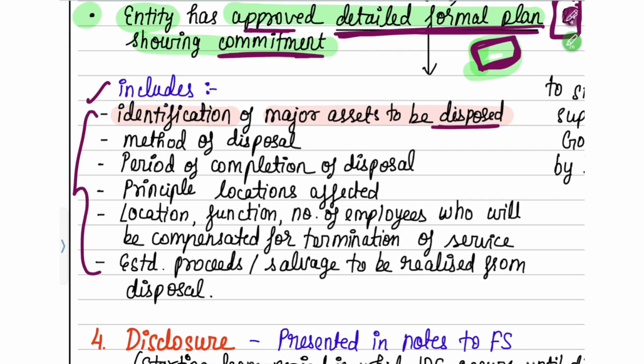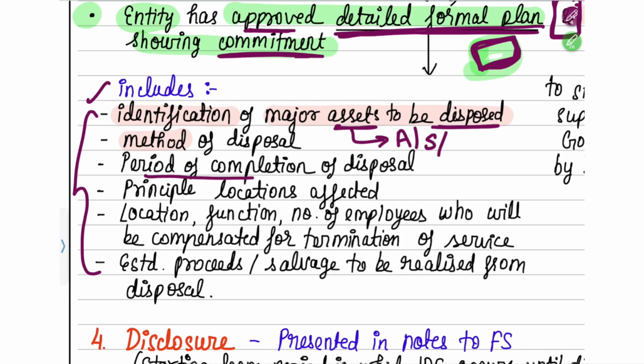Next, they are saying, what is the method of disposal? Are you going to dispose of it entirely, by piecemeal, by demerger, by spin-off, or what is the method? Or if you're talking in terms of assets, whether you're going to auction these assets and sell them, or put them into scrap, or what is going to be the method of disposal, you have to put that into the plan.